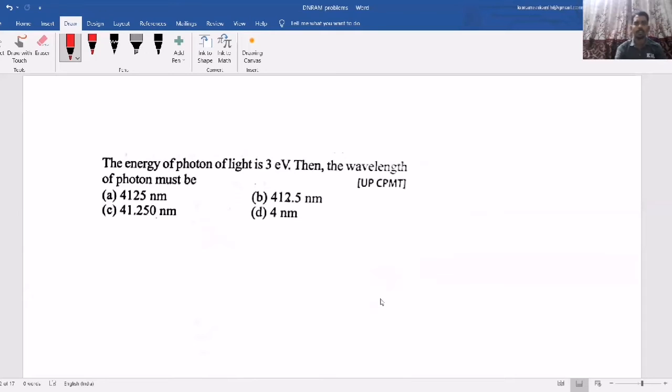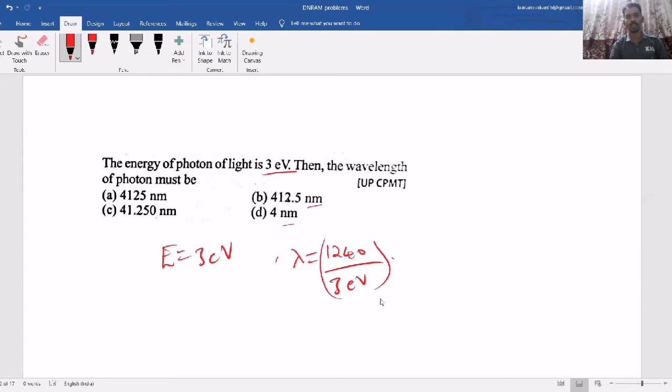Now, next question. The energy of photon of light is 3 electron volt. So energy of photon they have given as 3 electron volt. Then the wavelength of photon. So as I said, based on the photon energy, all options are given in nanometer. So 1240 by energy in electron volt, then you will get the answer in nanometer. So 3 4s are 12, and 3 1s are 3, 3 3s are 9. So 413 approximately nanometer. That means 412.5. See, these kind of simple questions are important for CET and NEET level first stage.